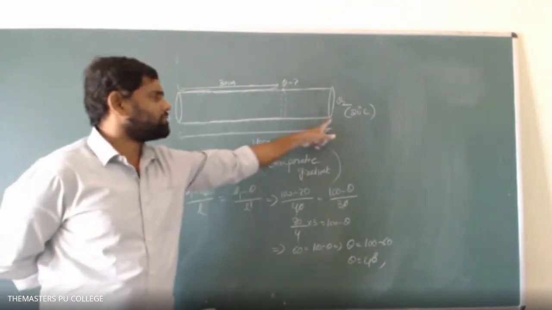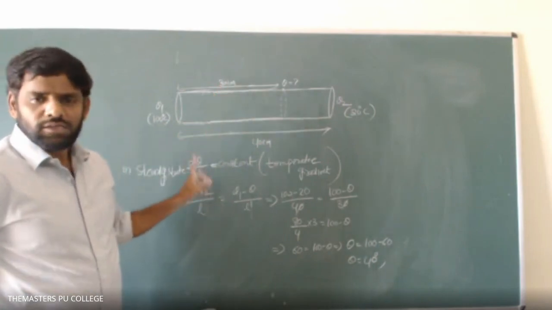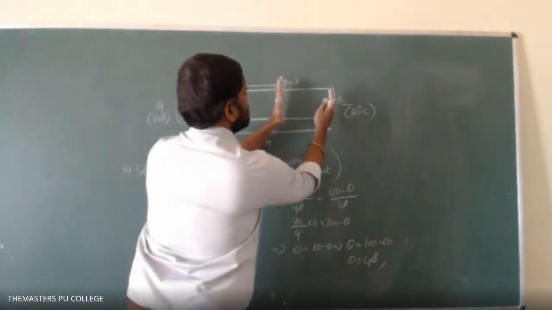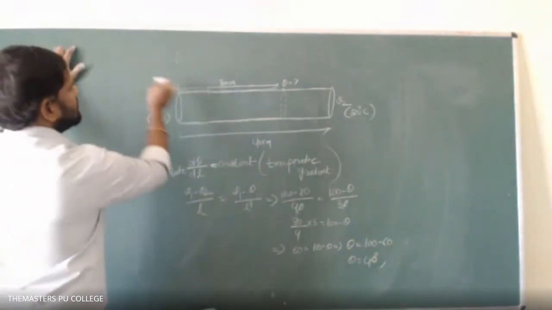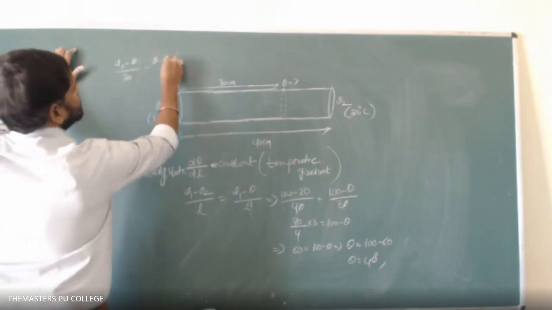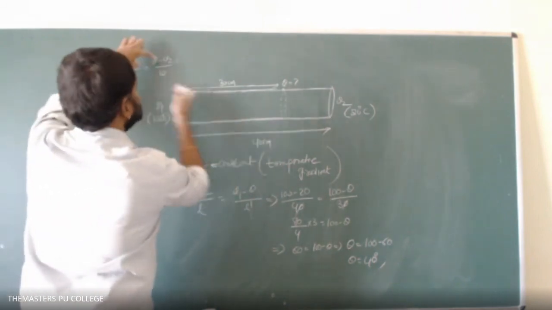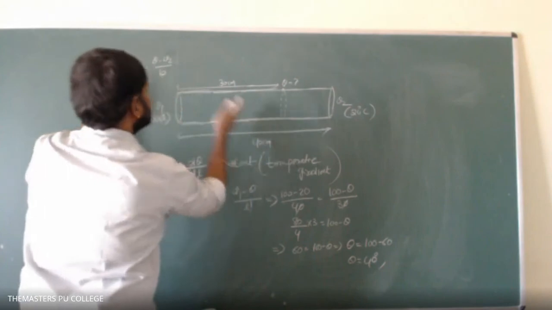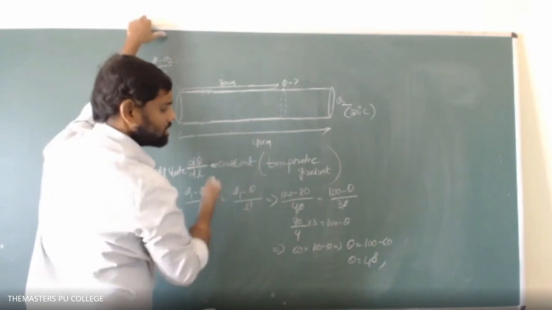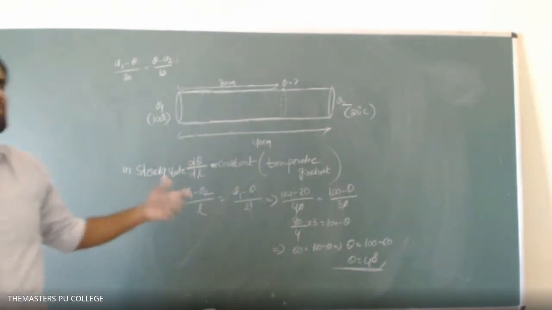The fall in temperature for the entire length is equal to the fall in temperature for this particular length, equating this. For example, fall in temperature for this length is equal to fall in temperature for this length also, we can equate. So I can equate theta 1 minus theta of 30, that equals theta minus theta 2 of 10. This is the temperature gradient for 30 centimeter length, and this is the temperature gradient for the rest of the 10 centimeter length. So any temperature gradients we can equate, and by equating the temperature gradient, we get the temperature of the junction theta equal to 40 degrees centigrade.